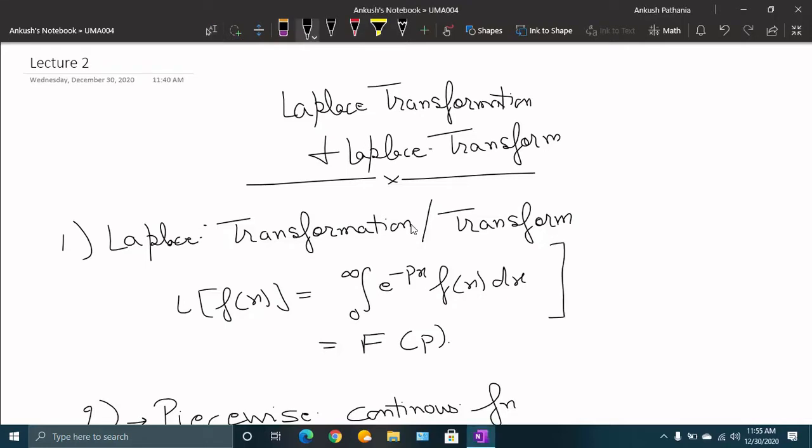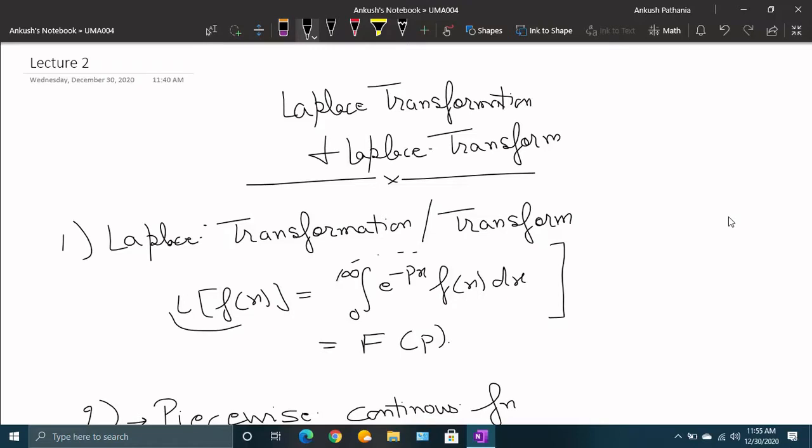So basically transformation is an operation which when applied on some function transforms the given function into some other function, and that resultant function is called transform. So similarly here in case of your Laplace transformation, this function or your this transform is given by this one, Laplace of f(x). This is Laplace transformation.